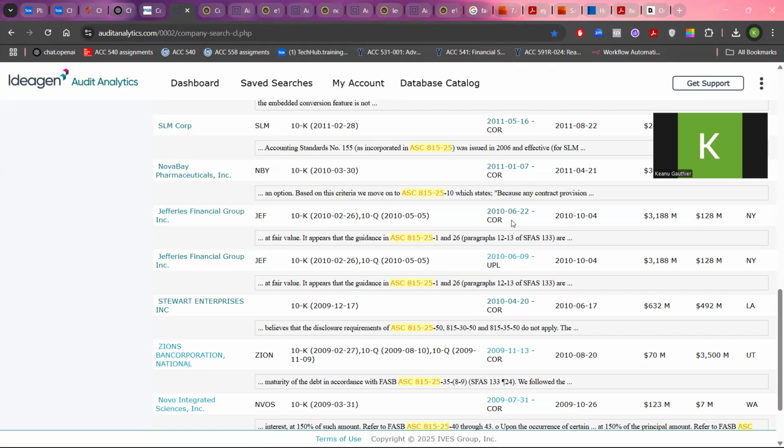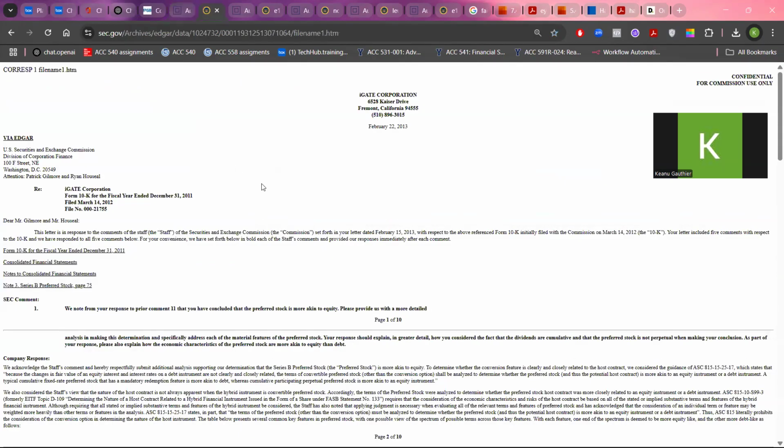And I recommend downloading the CORE because in the answers, you have the description of whatever is the matter, the discussions in this comment letter, answering the question of the SEC regarding this specific matter, ASC 815-25, which is the same as what we want our AI to be expert in. So let's take actually this example. So yeah, okay, never mind.